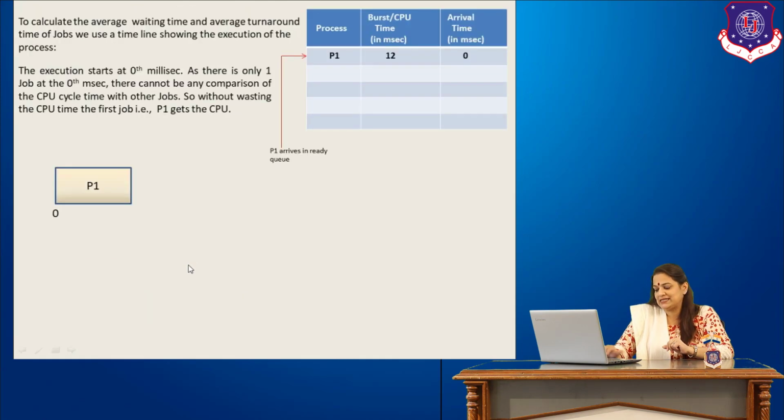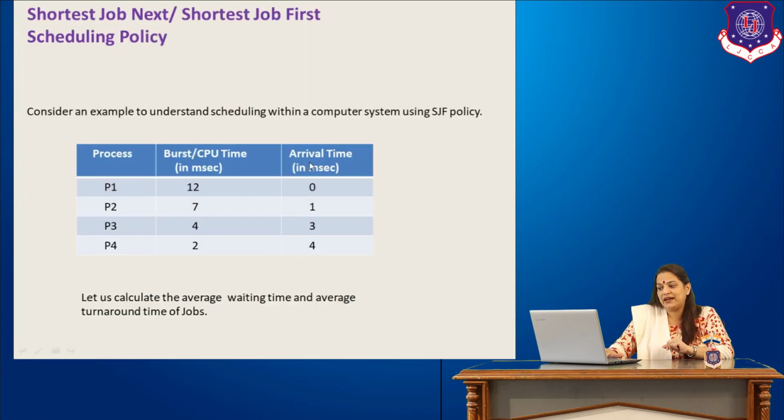But in this case, the arrival time has been given over here. The arrival time indicates that at the arrival time 0, there is only one job, and that is P1. An efficient system is one in which the CPU time is not wasted. So if at time 0 there is only one job in the system, irrespective of the burst time or the CPU time, the CPU is given to that particular job.